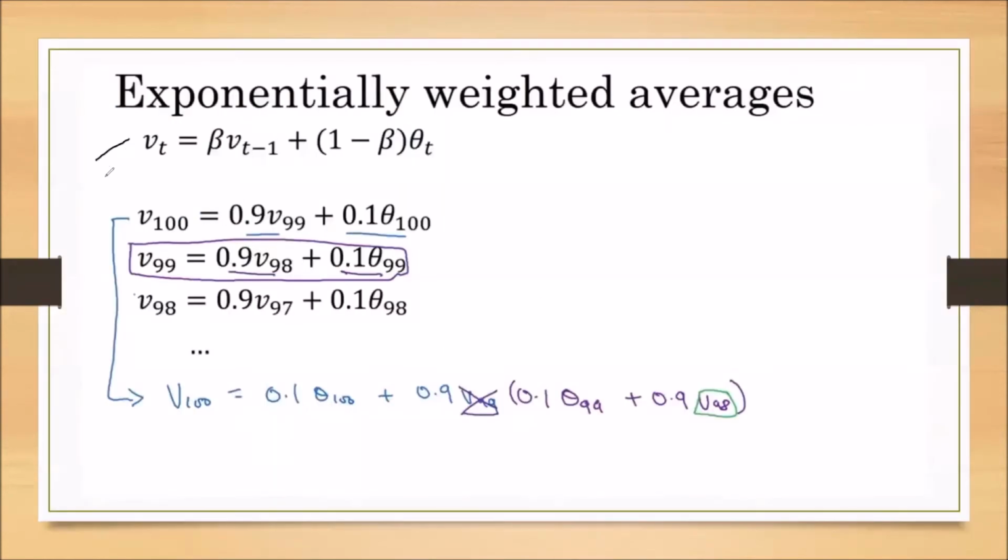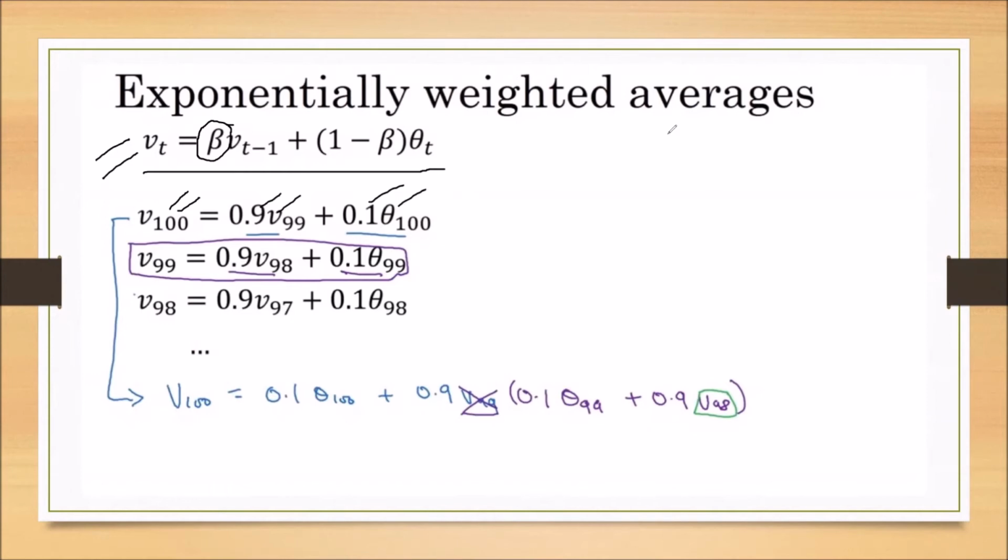Now we have taken this equation, Vt equals beta into Vt minus 1 plus 1 minus beta into theta t. To understand exponentially weighted average well, and why the beta value affects the number of days, we are taking an example. In this example, I have taken V100 equal to 0.9 into V99 plus 0.1 into theta 100.